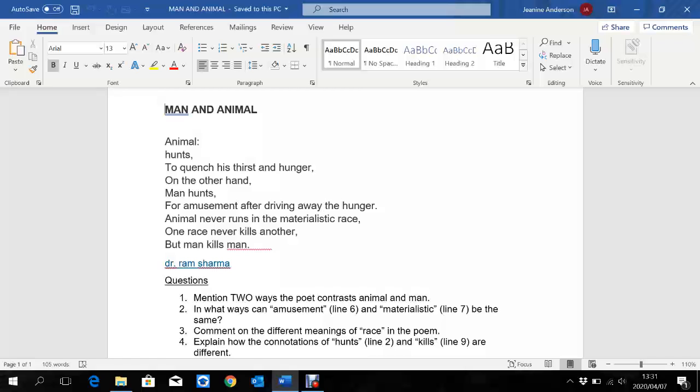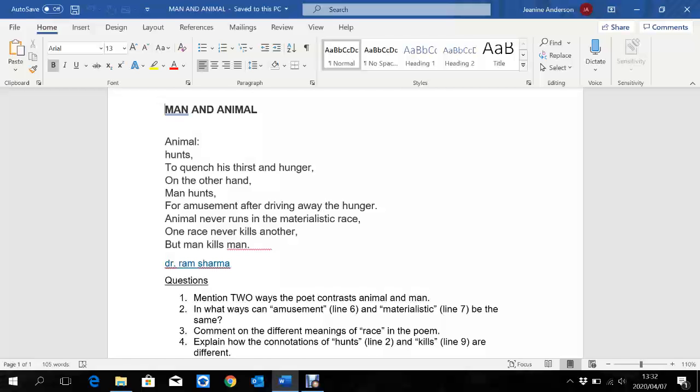So when we read this poem, it looks like a very simple poem, but it's got a very powerful message. So the first thing I want us to look at when we analyze this poem is the structure. Just take a moment to look at the structure of the poem, because the way the poem is structured also lends itself to the content and the message of the poem. So obviously the content of the poem would be about man and animals. I mean, it says it in the title, Man and Animal, not difficult.